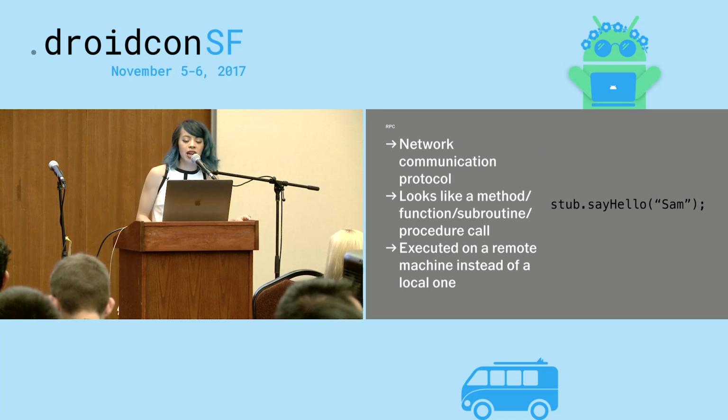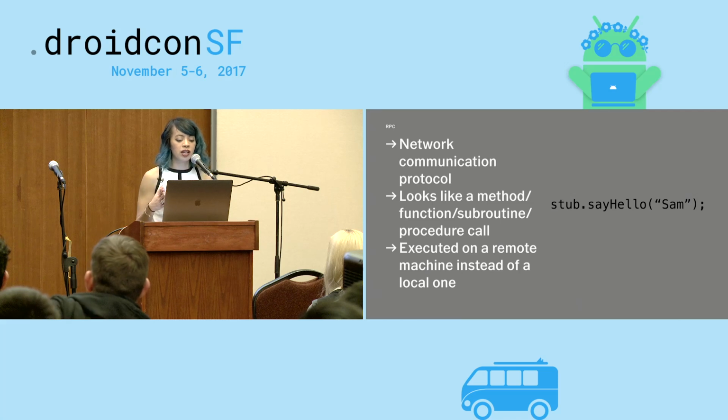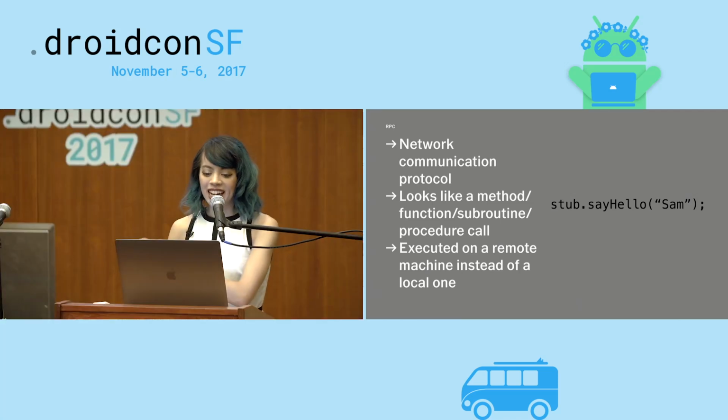So the code I have there is an example of an RPC call. However, instead of this function being executed locally, it's actually being executed on a remote machine. And this is done through a stub or a proxy that lives on the client, which handles the networking logic behind the call and makes a nice interface where it looks like it's local, but it's not. It works in a similar way to non-RPC calls, so there's a request and a response.